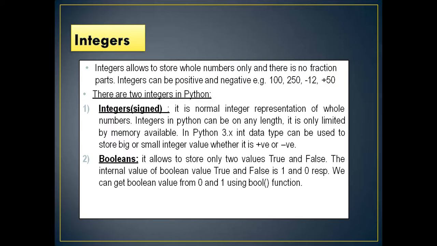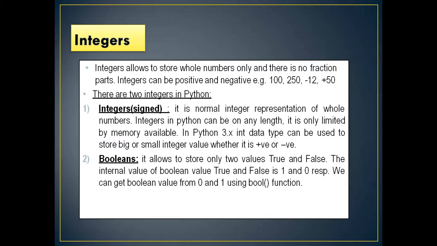The integers allow us to store whole numbers only, and there is no fractional part. Integer can be positive as well as negative. Example, 100, -12, +50, etc. As you know, if there is an absence of sign plus or minus, then it is assumed to be positive. Generally we specify the negative sign when the number is negative. There are two types of integers. One is integer signed. What is this? It is the normal integer representation of whole numbers. Integers in Python can be of any length. It is only limited by the memory available.